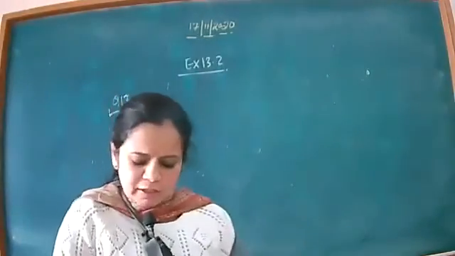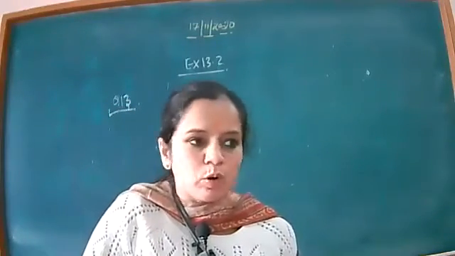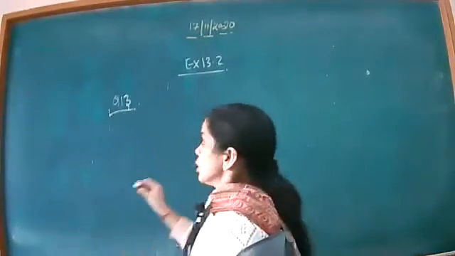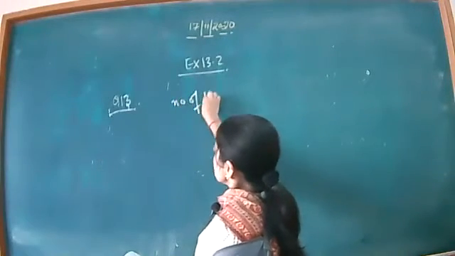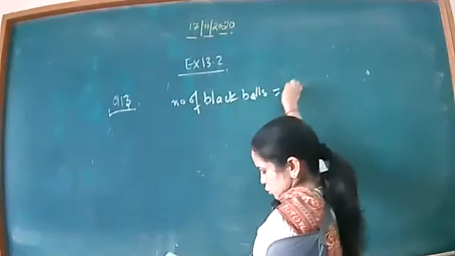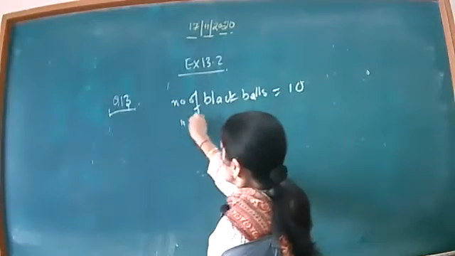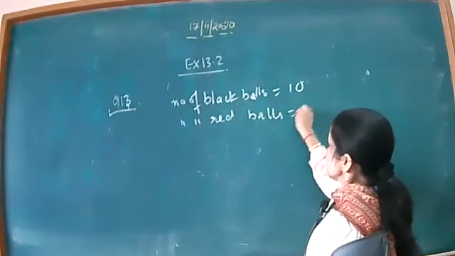Now what is written here? 10 black and 8 red balls are there. What is given here? The number of black balls given to you is 10, and the number of red balls given to you is 8.